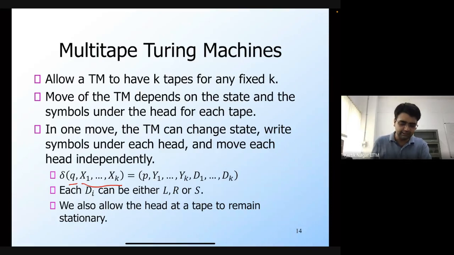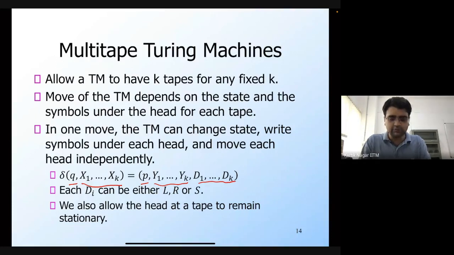Depending on the state and the symbols, you can change the state to p, replace all of those symbols under the read heads with y1 to yk, and move the read heads independently. Here d1 to dk are the directions in which you can move each read head.